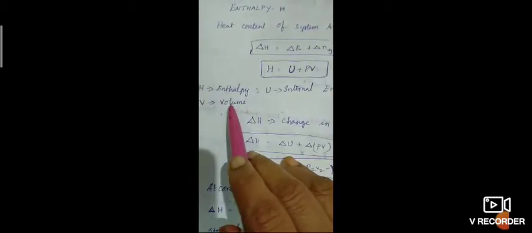This is important. Enthalpy is defined as the summation of internal energy and pressure volume. Here H is enthalpy, U is internal energy, P is external pressure and V is the volume.